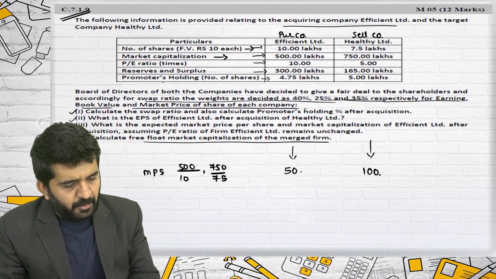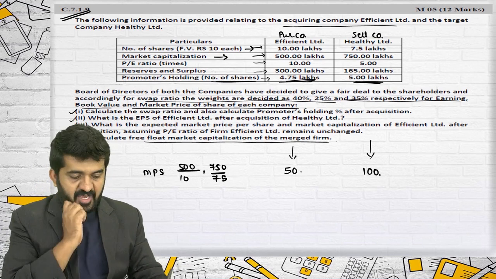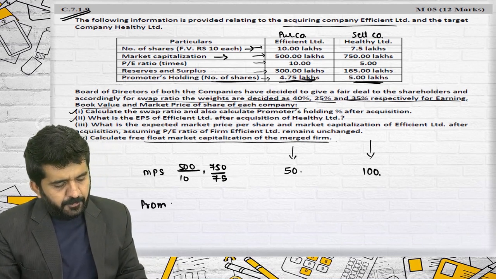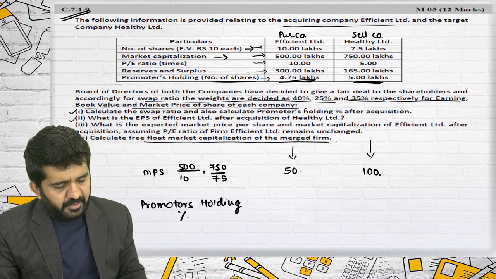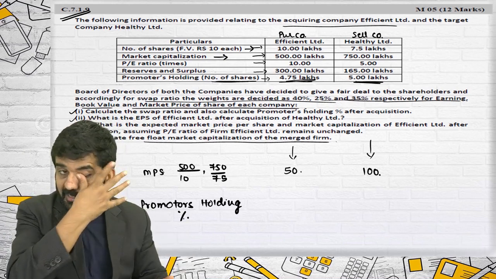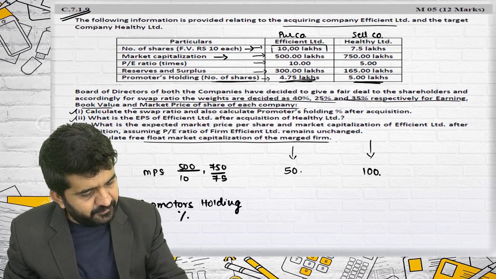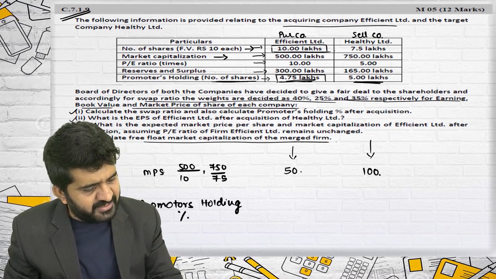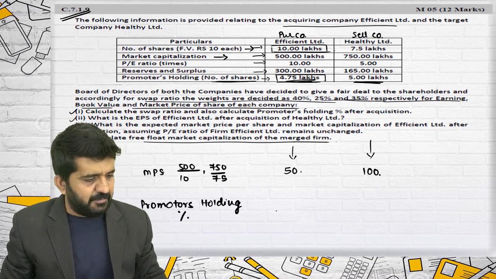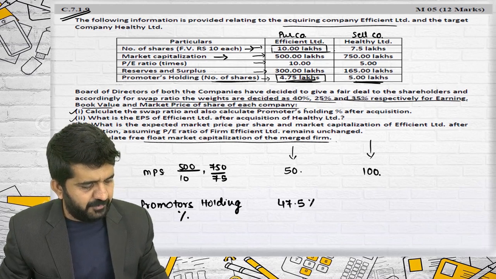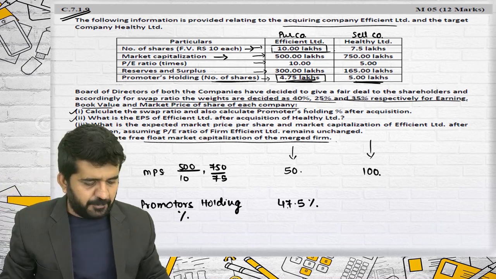What is given? Promoters holding in number of shares. I am finding out promoters holding in percentage terms, so that I can compare before and after. Total number of shares is 10 lakhs, out of which 4.75 lakhs are held by promoters, which is nothing but 4.75 divided by 10 multiplied by 100, that is 47.5%. So out of the full company, 47.5% is promoters' holding.